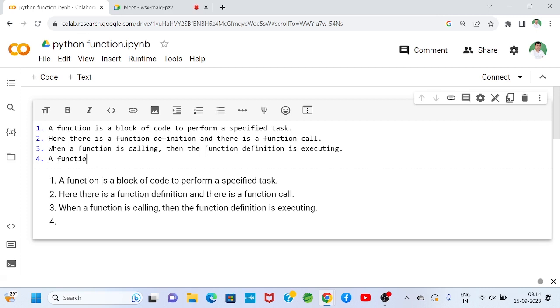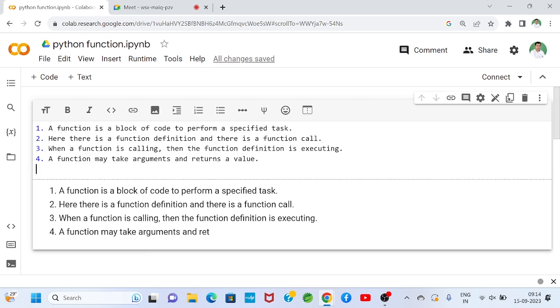A function may take arguments and return a value. That returning value is the output value. So here there is a return statement also, which we will see explicitly. That return statement we can write.